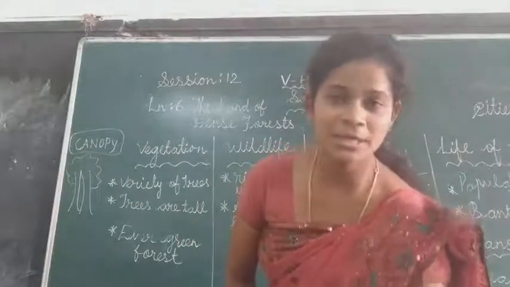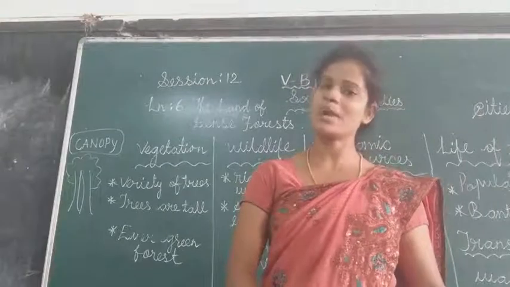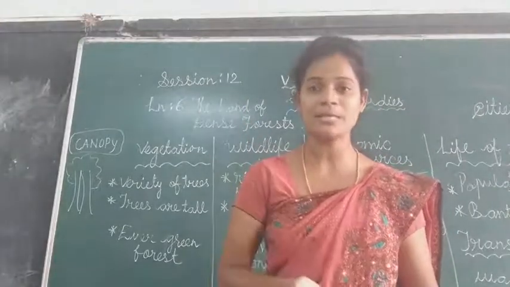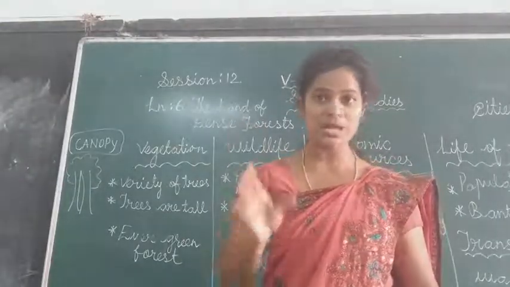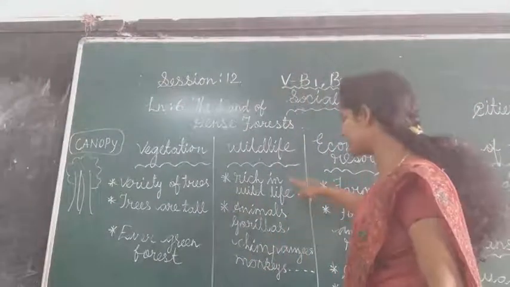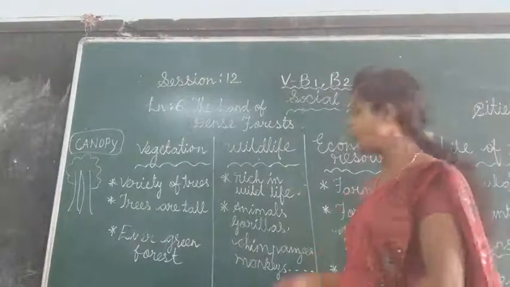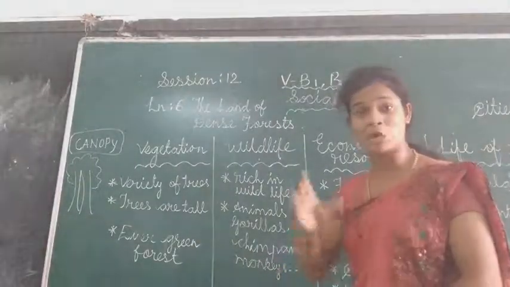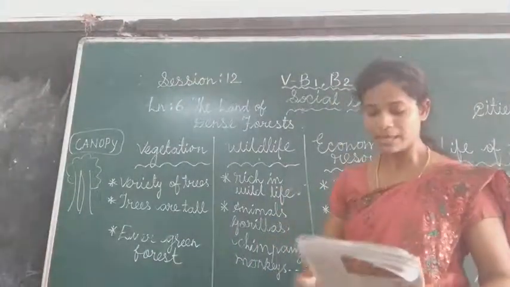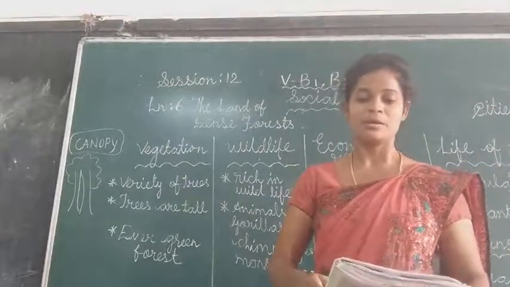Got it, students? Now, wildlife means what? The animals that are living in the forest areas. This region is rich in wildlife. Animals like gorillas, chimpanzees, monkeys, baboons, and bonobos.